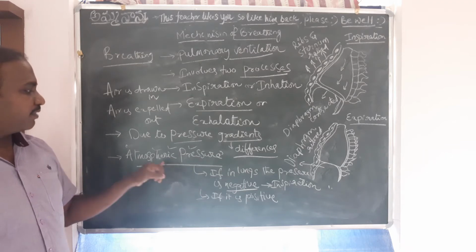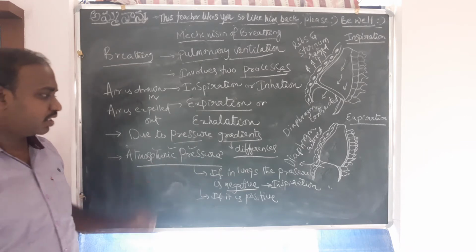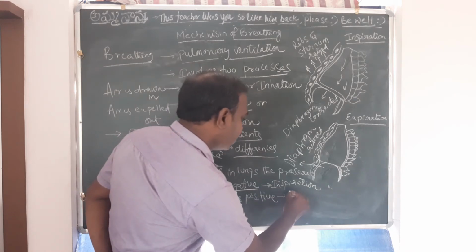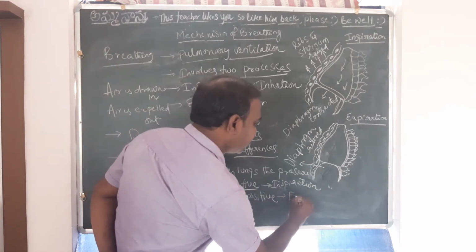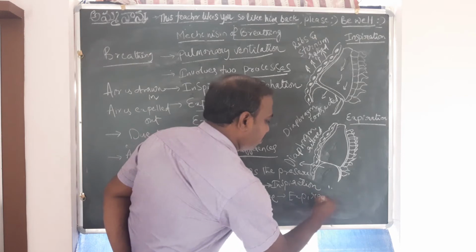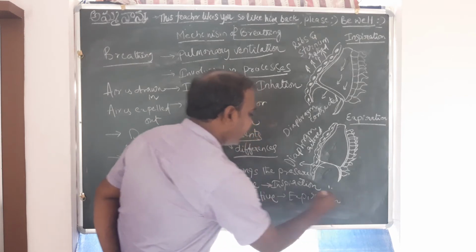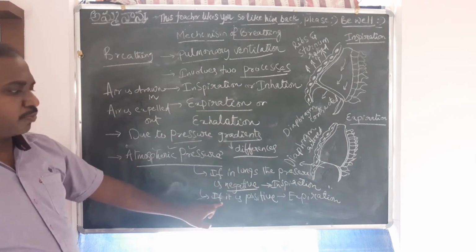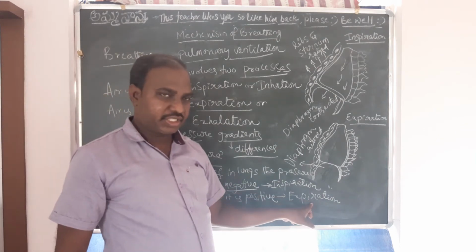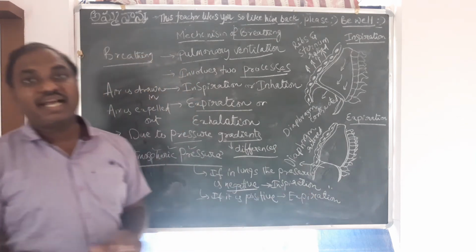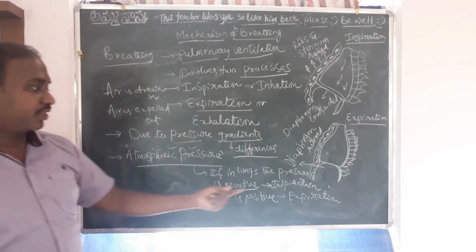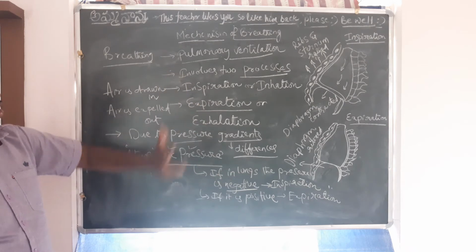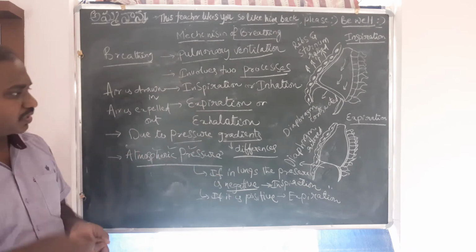So then what happens is expiration. If it is negative pressure, inspiration is happening and all the air is taken in, and if it is positive pressure, expiration is happening, and as a result all the air is expelled out of the lungs, right?